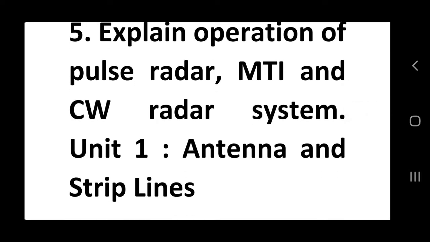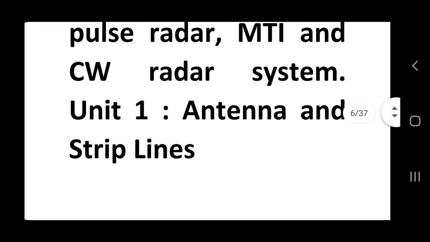In unit number 1 we will see different antenna parameters and different types of antennas, like very low frequency, low frequency, medium frequency, high frequency, very high frequency, ultra high frequency, then short wave frequencies.